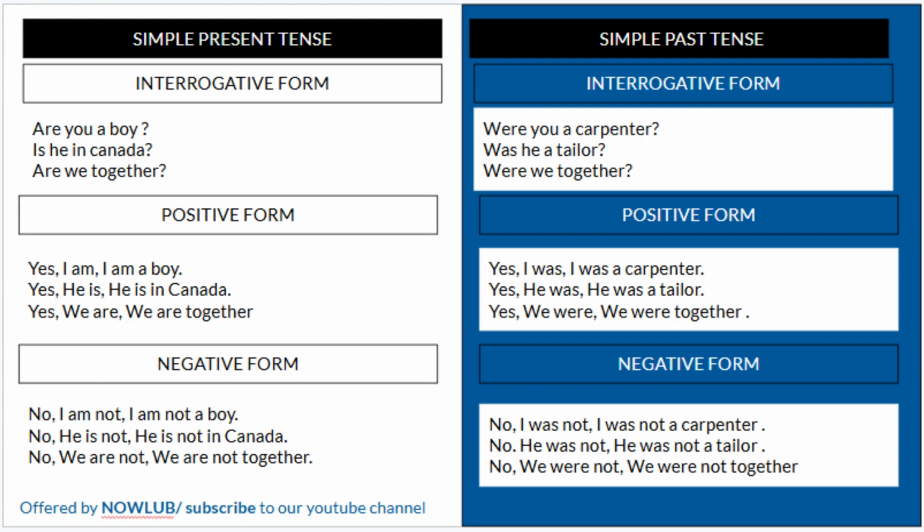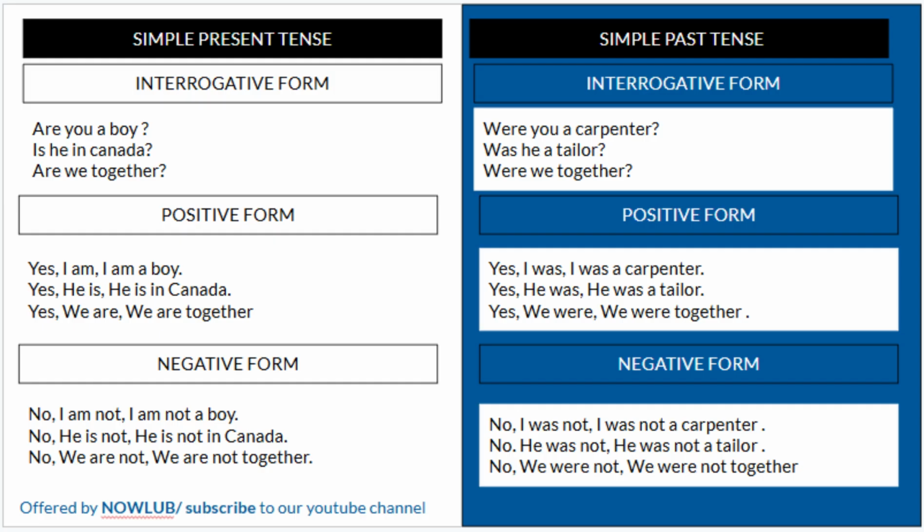The verb to be, simple present tense, interrogative form. So here we talk about interrogative form when we are asking questions. For example, are you a boy? Is he in Canada? Are we together? And so on. This is how we ask questions. You cannot say, you are a boy? No, that's not a good form of a question. But you have to say, are you a boy?